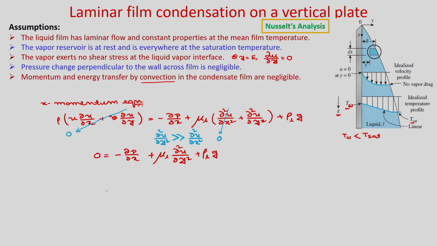And also the liquid film on the surface is assumed to remain thin, so pressure change across the liquid film is neglected. So, you can say that ∂p/∂y is 0. Now if you consider the vapor region, in the vapor region it is at rest, so you can use the hydrostatic pressure. How do you calculate the hydrostatic pressure in the vapor region? The vertical pressure gradient in the vapor,